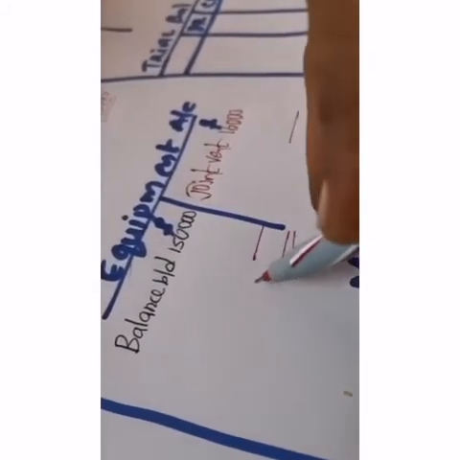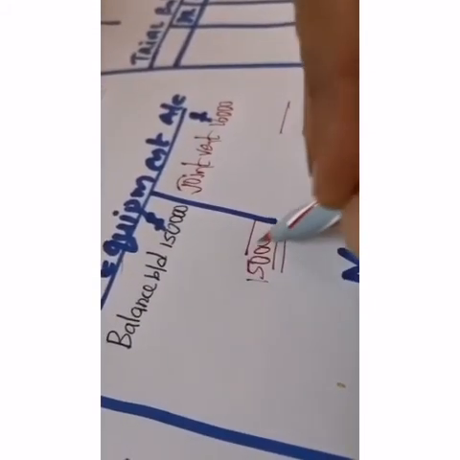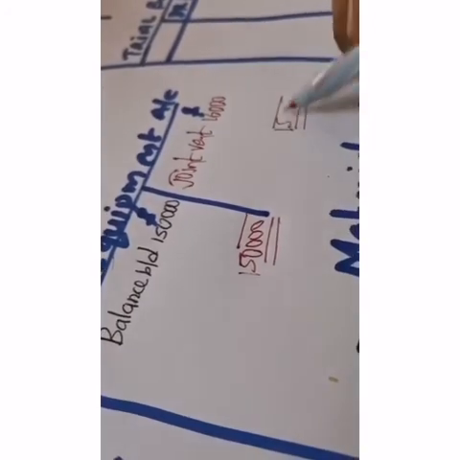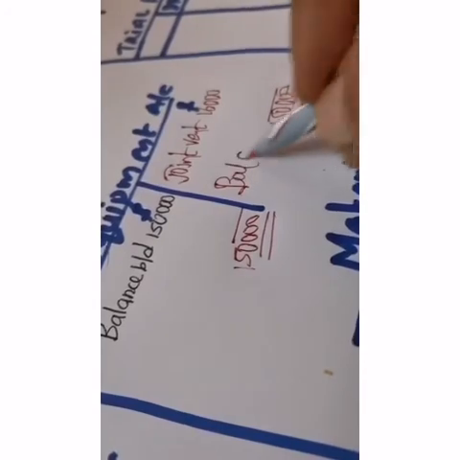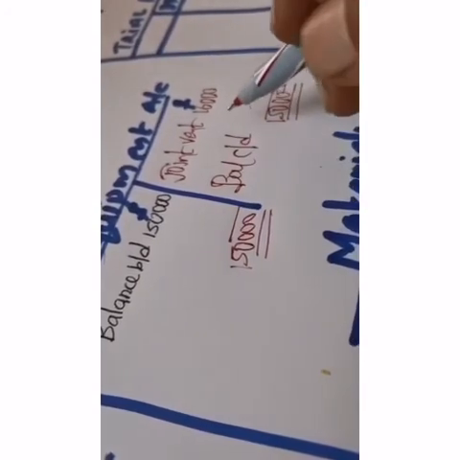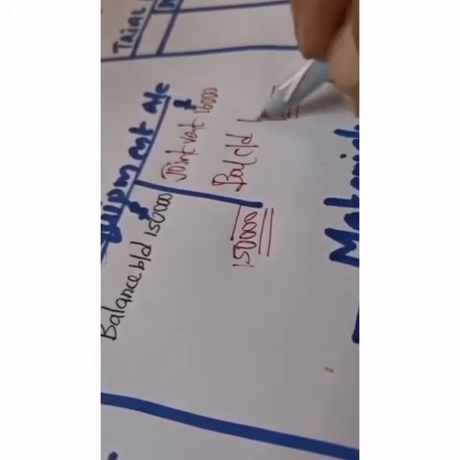Then we have to close the bank account, balance CD, balance BD 610,000, bank account. And then we have to balance the equipment account. We have a total of 150,000, we deduct 16,000, we get balance CD in equipment account 134,000, balance BD 134,000.